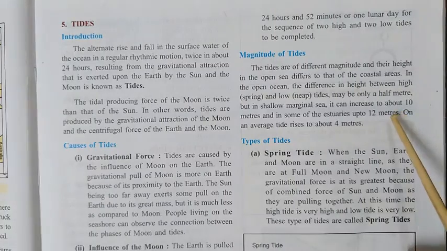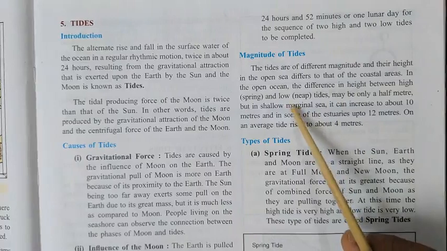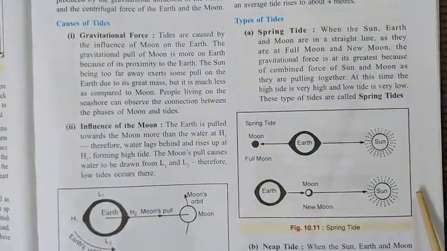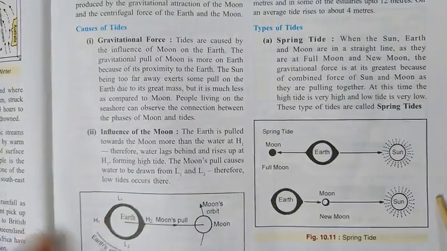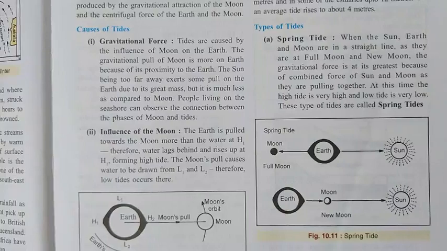Why is it so? Now let's see here. We're going to see about the spring tide and the neap tide. The tides can be of two types. First is the spring tide. Now what do you mean by the spring tide?